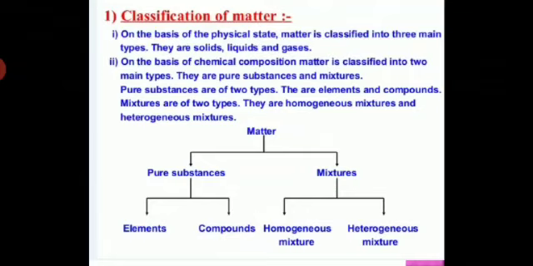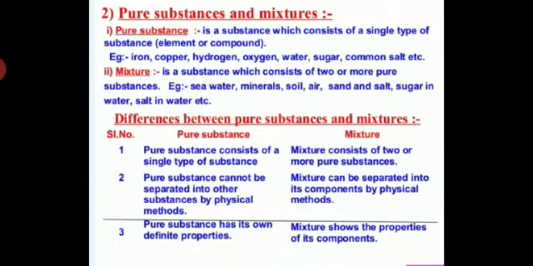So, students, on the basis of physical state, matter is classified into three main types: solid, liquid, gas. And on the basis of chemical composition, matter is also classified into two main types, pure substances and mixtures. So, now you know what a pure substance is and what a mixture is. Now in this video we will study the mixture, homogeneous mixture and heterogeneous mixture.